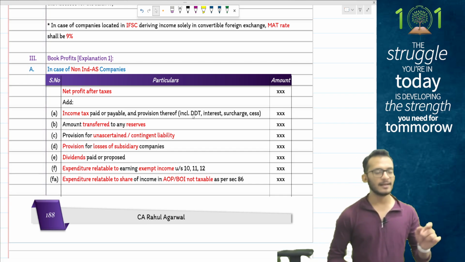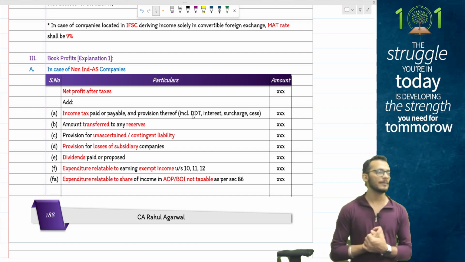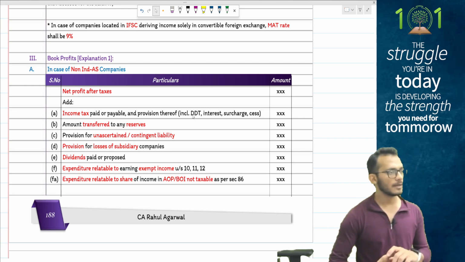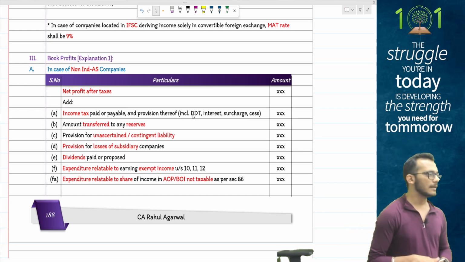Any kind of expenditure relating to exempt income, if it is already exempt under income tax, I would reduce it from my net profit. The corresponding expense will also get disallowed. So exempt income will get claimed and expenditure will get disallowed.